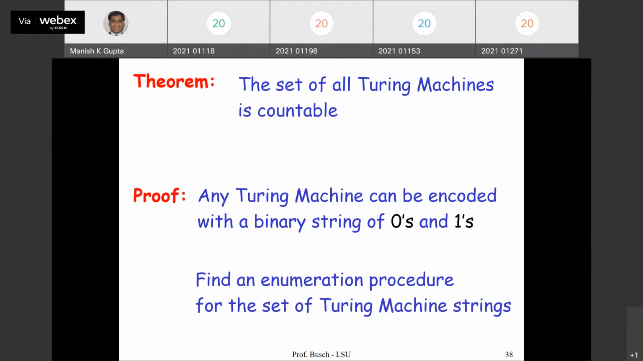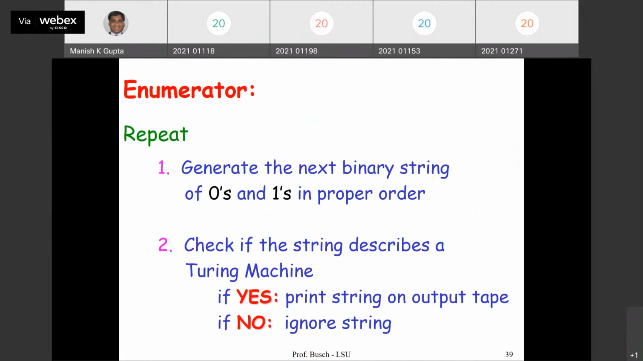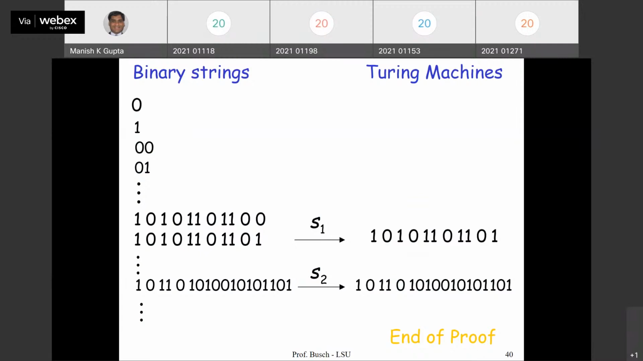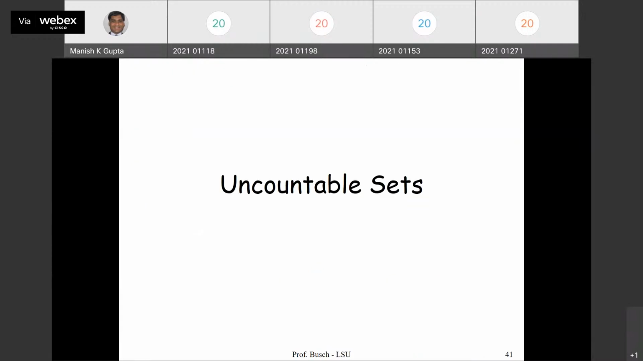Because any Turing machine can be encoded with binary strings of 0 and 1s, which you know. Find an enumerator procedure for the set of Turing machines. Generate the next binary string of 0 and 1 in proper order. Proper order means we are looking at strings of length 0, strings of length 1, strings of length 2, strings of length 3, and so on. By length, because length again corresponds to natural numbers. So this length business will be helpful. Check if the string describes a Turing machine. If yes, print the string on the output tape. If no, ignore the string. So the collection of Turing machines is countable.